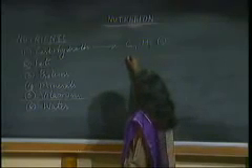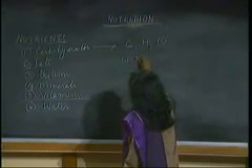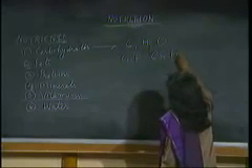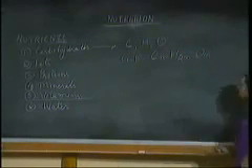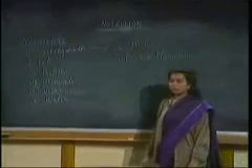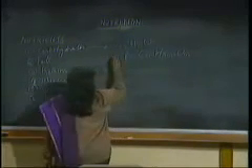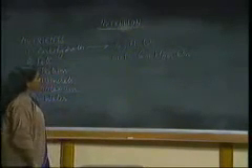We represent carbohydrates by the general formula CnH2nOn. This is the general formula where n is any number, and these carbohydrates are further classified. Before we study the classification, we should know about the functions of carbohydrates.